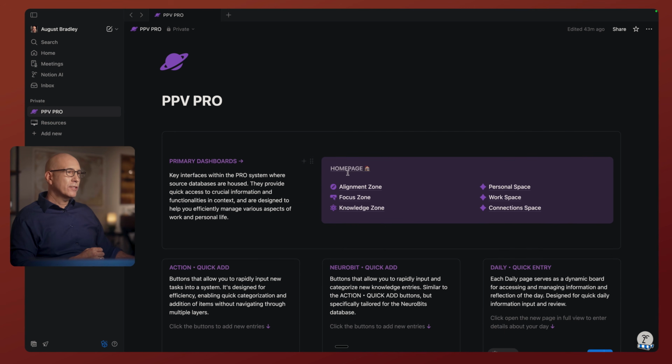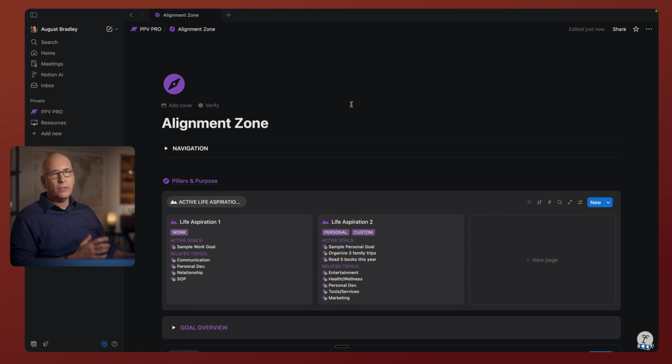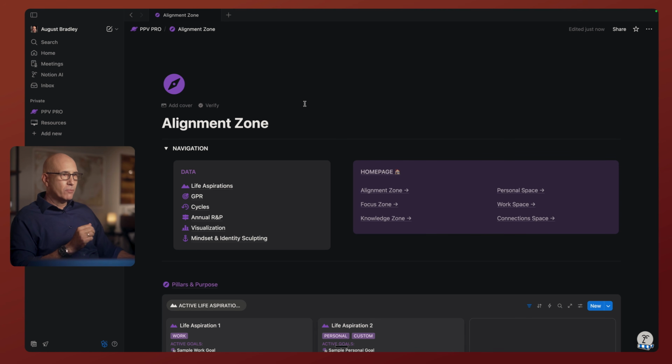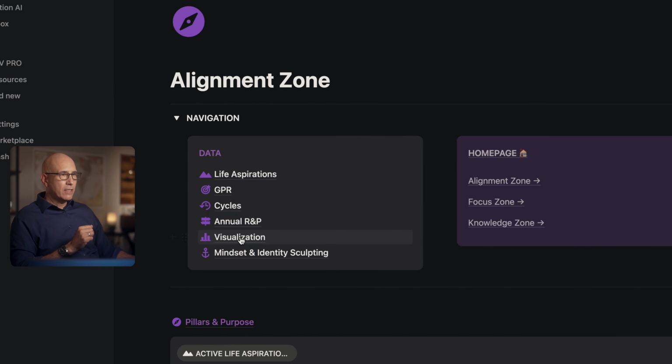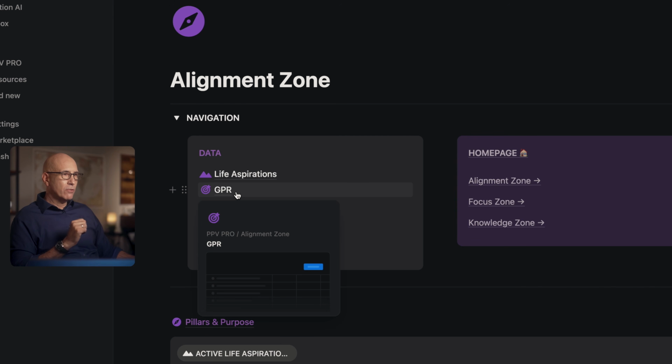We're going to start with the alignment zone because this is really the heart of the system. This is where we identify what matters most to us in life and structure the alignment so that daily and weekly we're consistently working towards those life aspirations. Now we have a navigation at the top of all of our dashboards. These are key elements of it. We have our life aspirations, which we just spoke about, and we'll go into more detail in a moment.